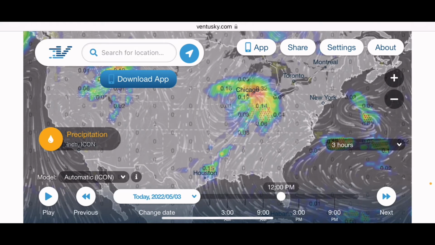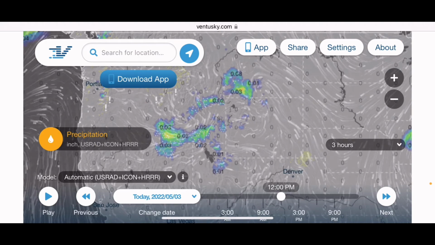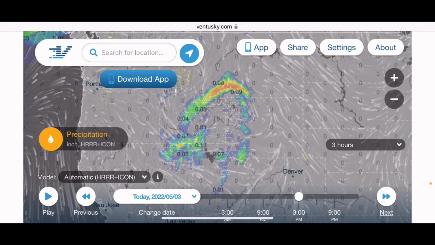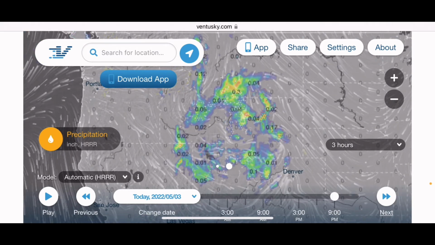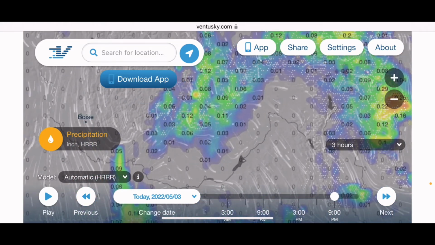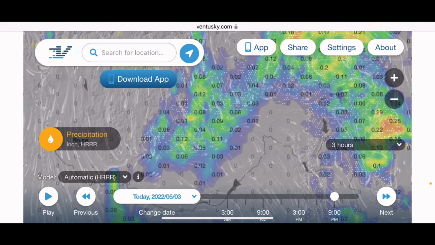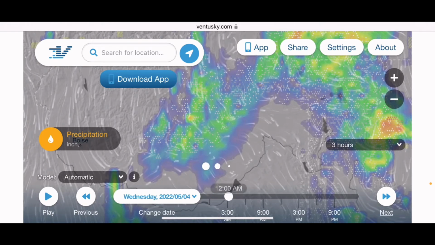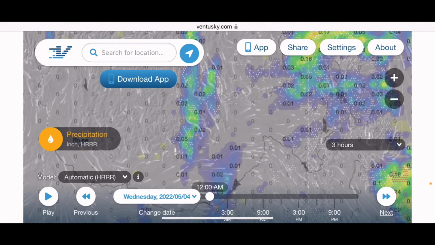So if you're ever looking to travel anywhere, you can see where the storms are going to go. You can click your next. You can tell where the storm will go, and you can see the storm is heading more east also. And again, you can zoom in to the vicinity that you are at, and you can judge exactly if the storm is going to be there, how much it's going to rain, and where the storm will be in the next day or the next time.